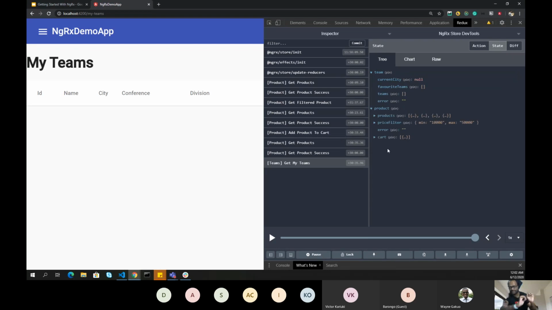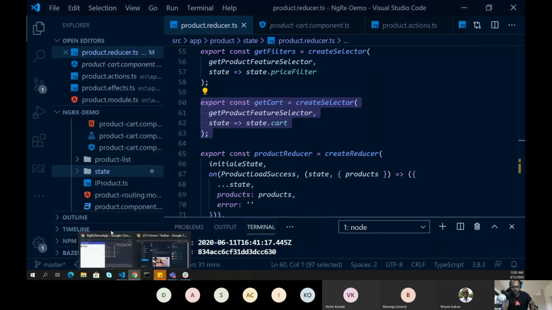So you can have multiple slices. Right now I have team and product, but of course in your application, you can have multiple slices, and everything is available inside your entire application. As I said, it's a single store. So of course, if inside product I want to get some information related to my user, I can still go ahead and do that. If that's a different slice, I just have to write the selectors. Once I've written the selectors, everything is available. I can just query and get the data. For example, if I need a mobile number or shipping address for my cart page, I can do that. So this is how store DevTools work.